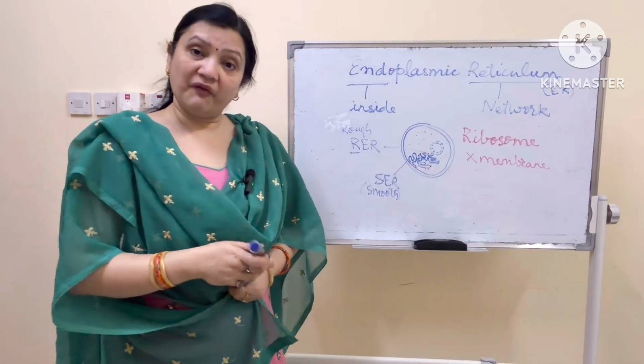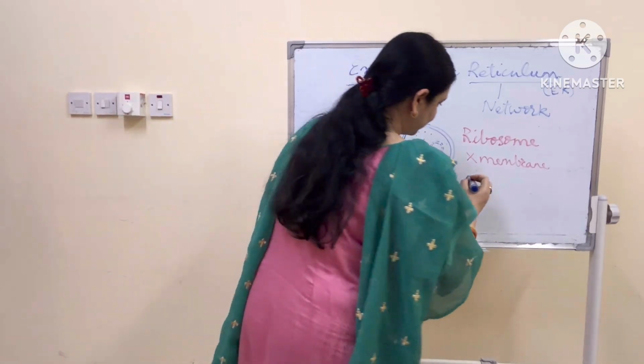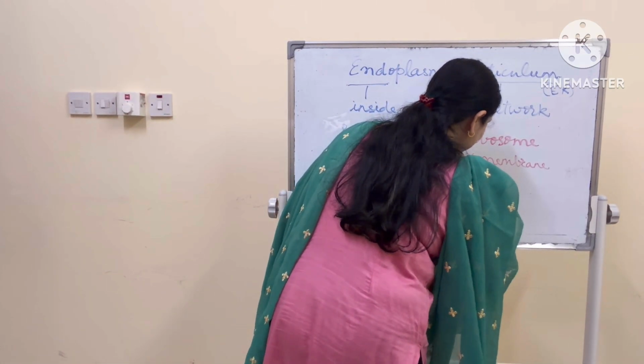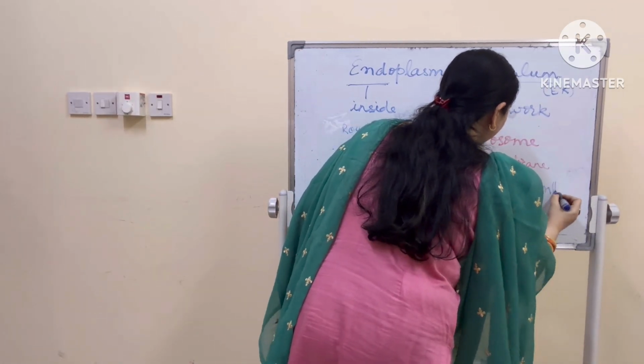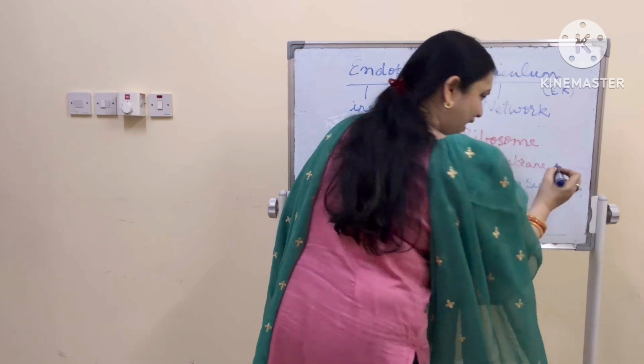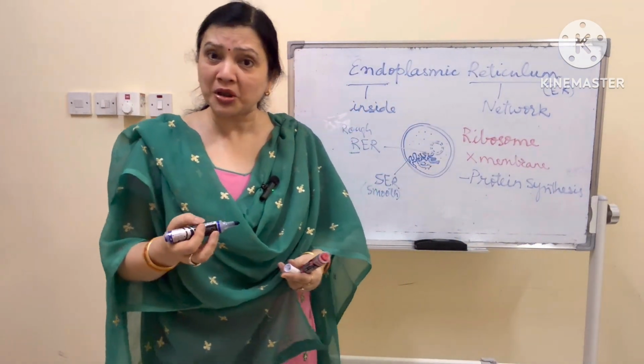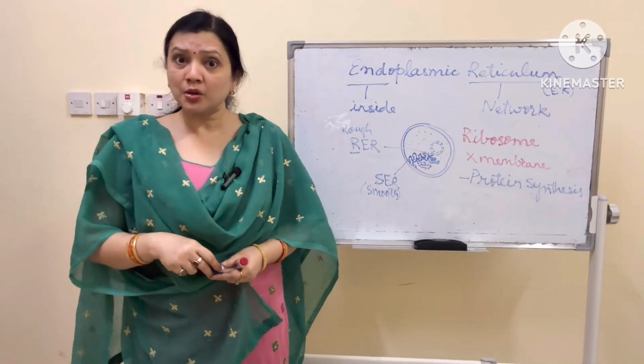And it does a very important function of protein synthesis. It makes the proteins which are needed by our body. Makes proteins, but we eat protein in our diet. What happens to it?